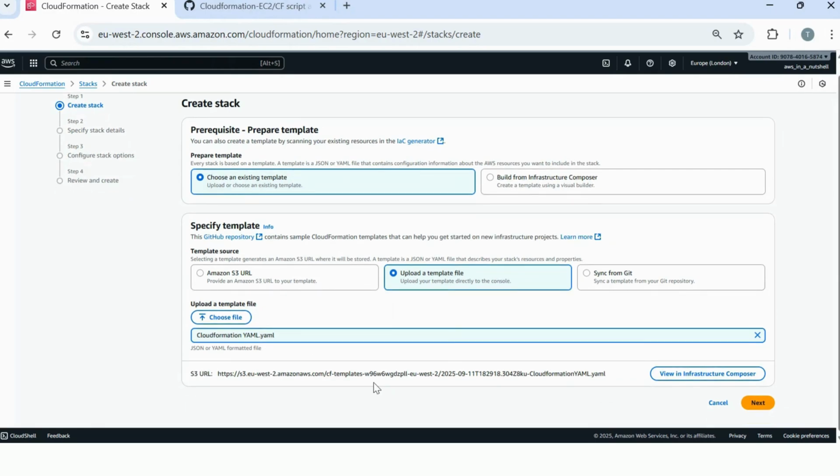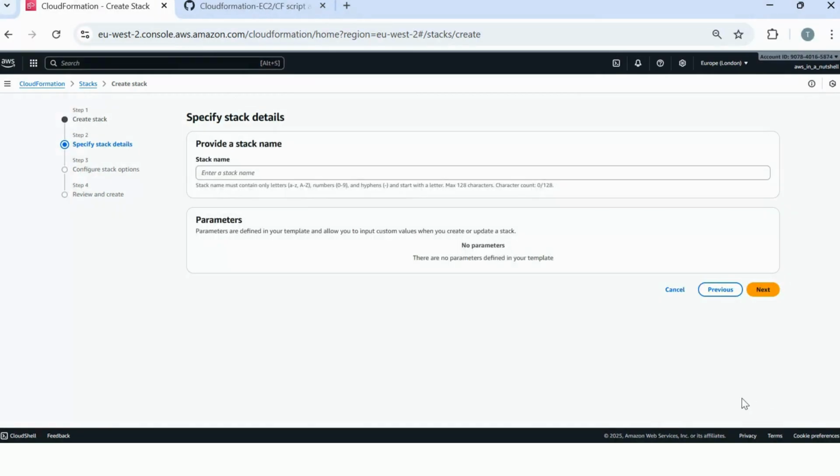Once that's uploaded, you've just got to click Next. And just give it a stack name, literally anything will do. It just has to be a unique name.